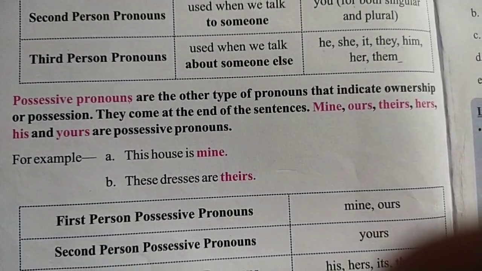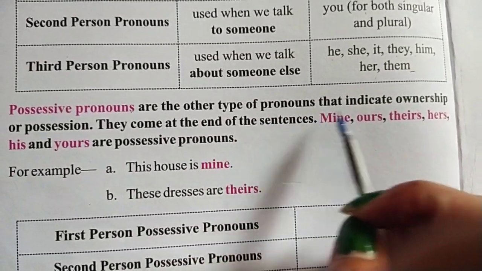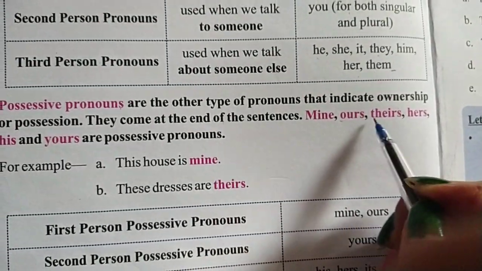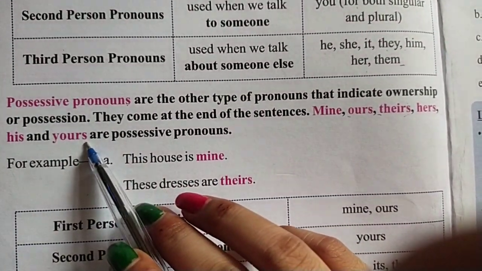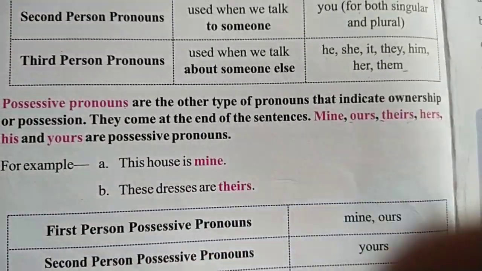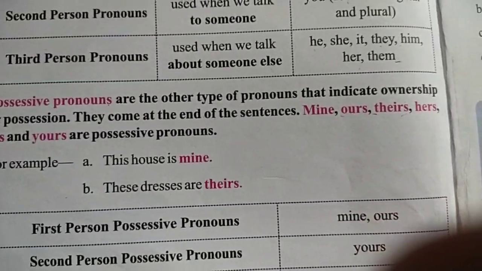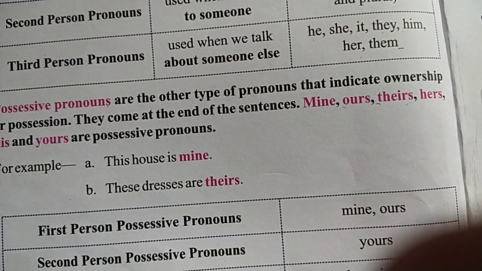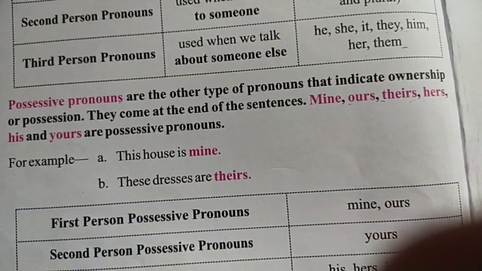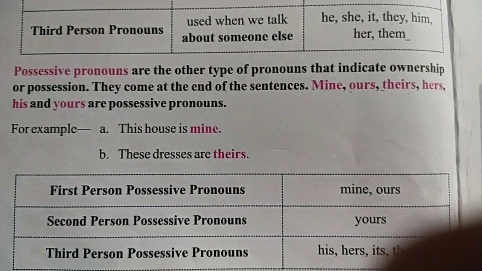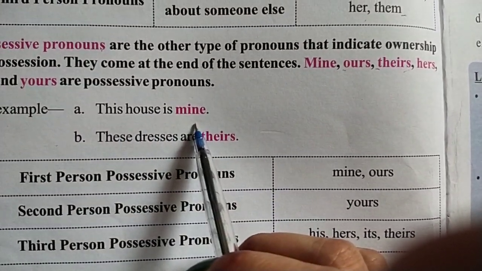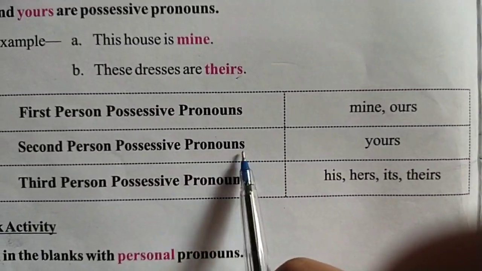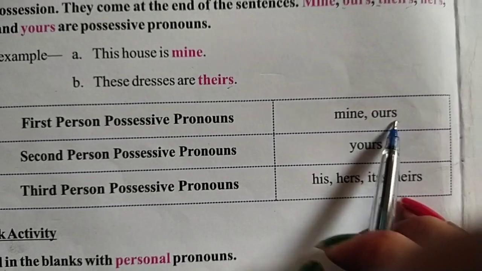For possessive pronouns, these are the other types of pronouns that indicate ownership or possession. They come at the end of the sentence. Mine, ours, theirs, hers, his and yours are the possessive pronouns. Possessive pronouns tell us about ownership and possession. कोई चीज़ जब हमारी हो, हमें बिलोंग करती हो, तब हम possessive pronouns यूज़ करते हैं and they are always used at the end of the sentence. For example, this house is mine. ये घर मेरा है. These dresses are theirs. ये dresses उनकी हैं.